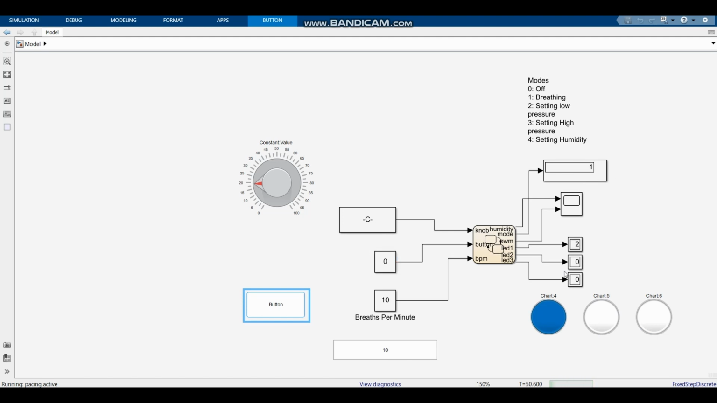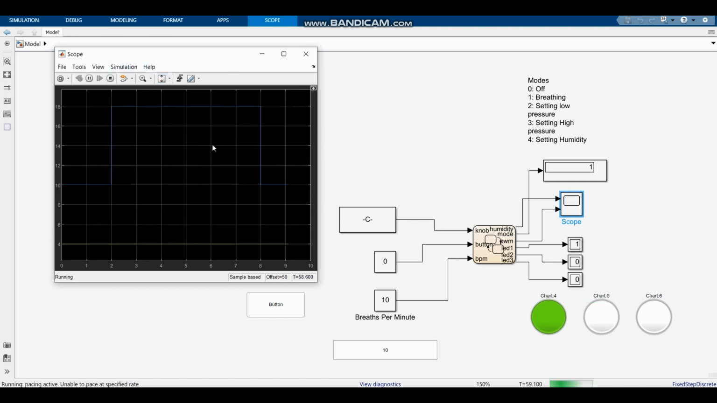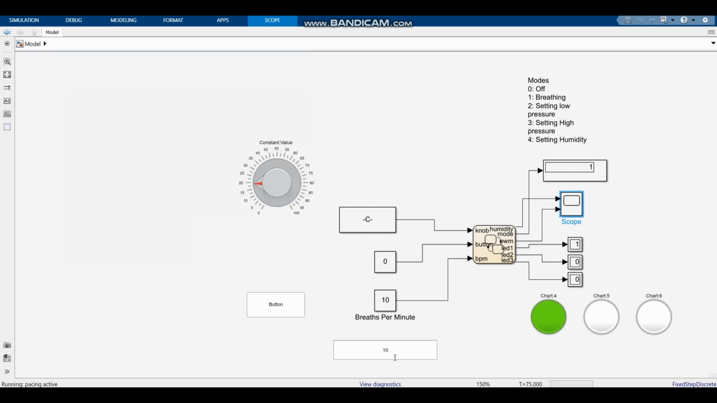Now you'll see that the lamps will start to indicate how the person breathes in and out. Also on the scope, you'll be able to see how the person is breathing in and out, and the humidity will obviously stay consistent. So there goes a breath in, and then after a certain period of time, the breath will go out again. That periodization is set by setting the breaths per minute.